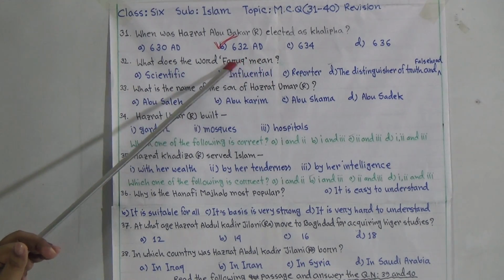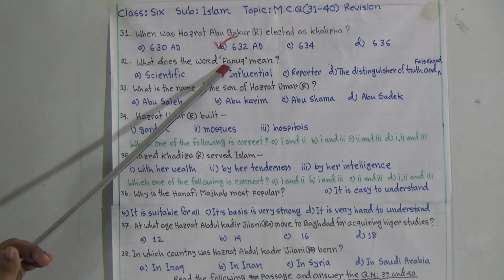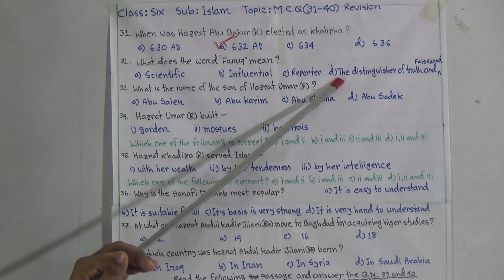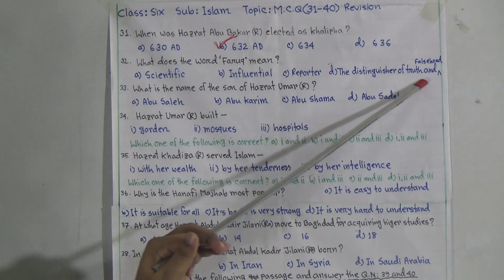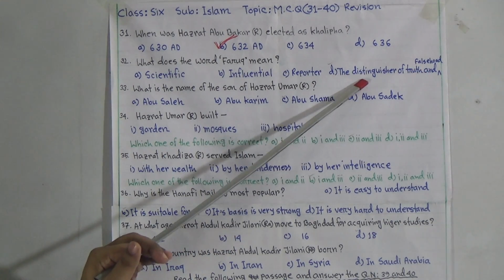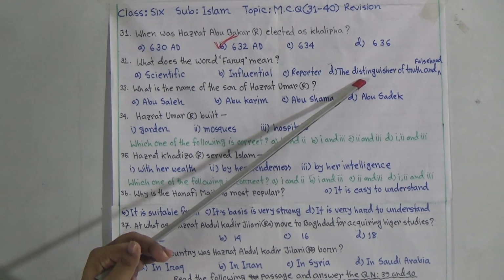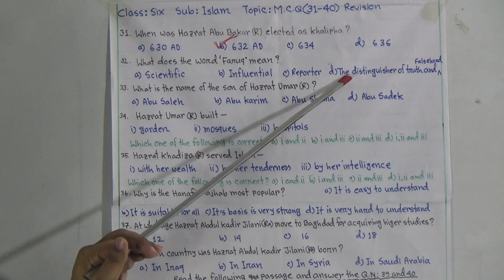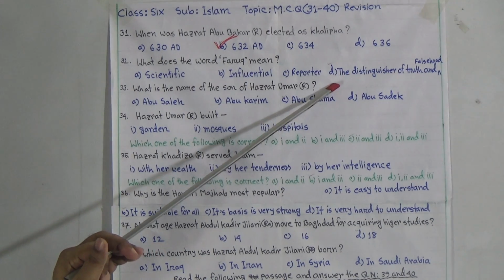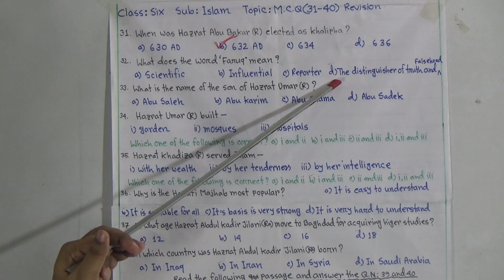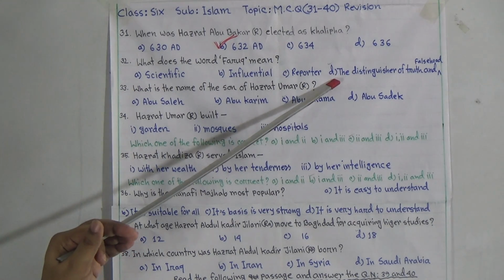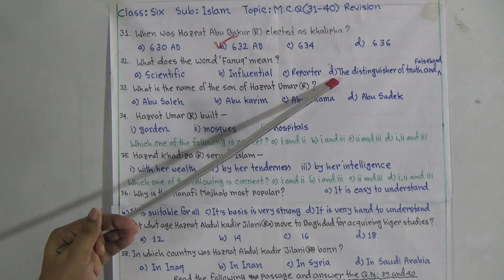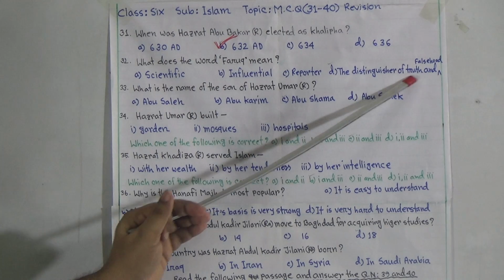My beloved students, many people's name is Umar Farooq or Farooq, but what does Farooq mean? Farooq means, D is the answer, the distinguisher of truth and falsehood. Distinguisher means one who divides. So one who divides the truth and falsehood is called Farooq. It's a very precious, honorable name, because our second Khalifa in Islam, Hazrat Umar Farooq, has this name. So Farooq means, D is the answer, the distinguisher of truth and falsehood.